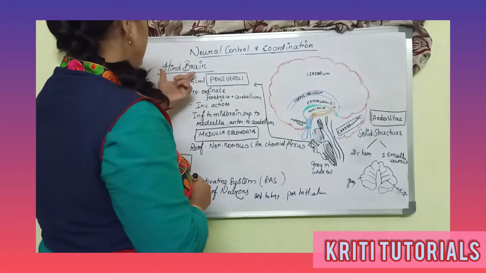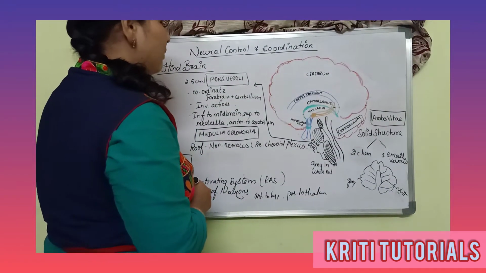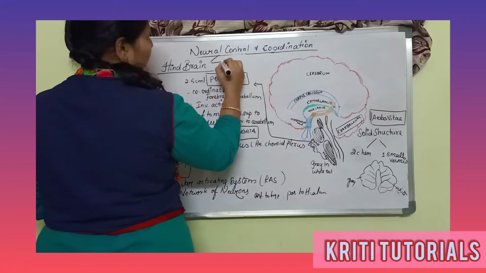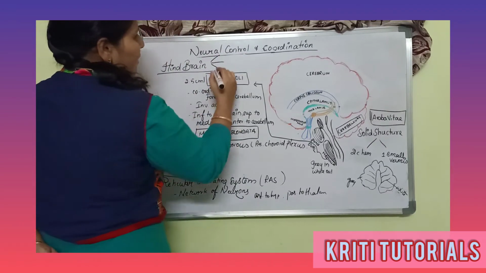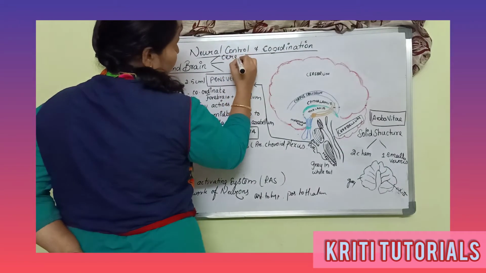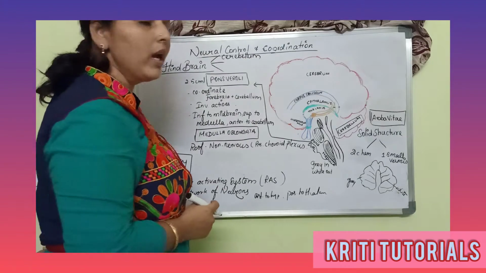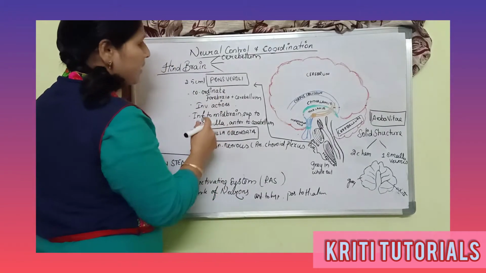Coming to the hindbrain, it is divided into three parts. The first part is called the cerebellum.